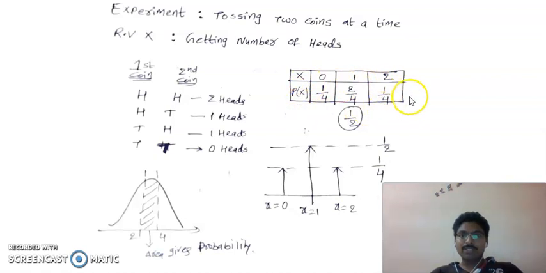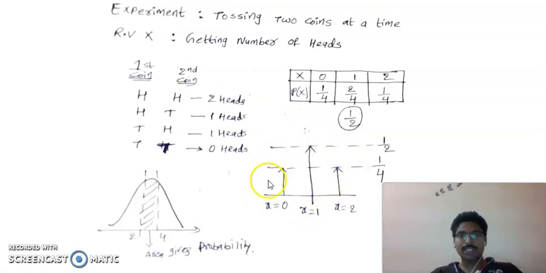By observing this, it is easily understood that the probability of getting one head is higher. So when you are betting in that gambling game, if you bet that one head will occur when you toss two coins at a time, there is a chance of winning more.